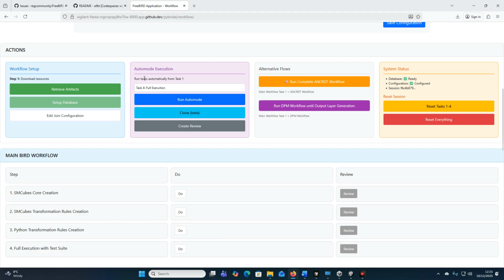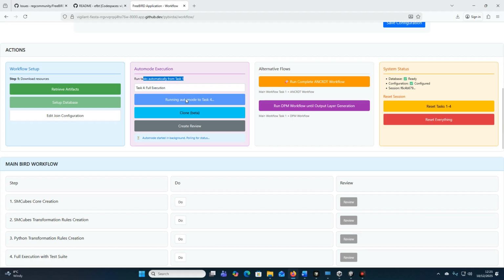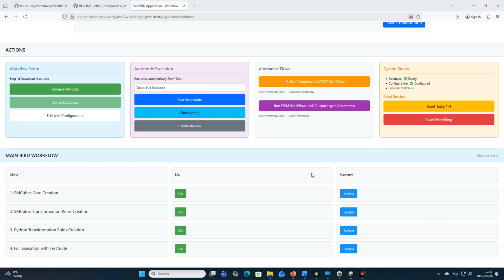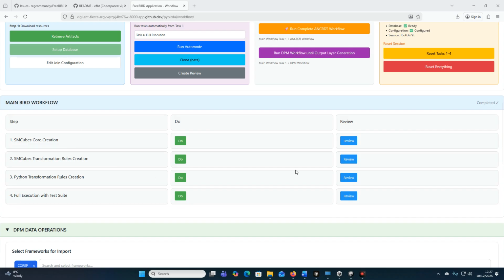So we see run task from task 1 to task 4. And we start. And this will take about 2 minutes, so we'll pause the video. Okay, that is completed, so we can review the results of these steps.